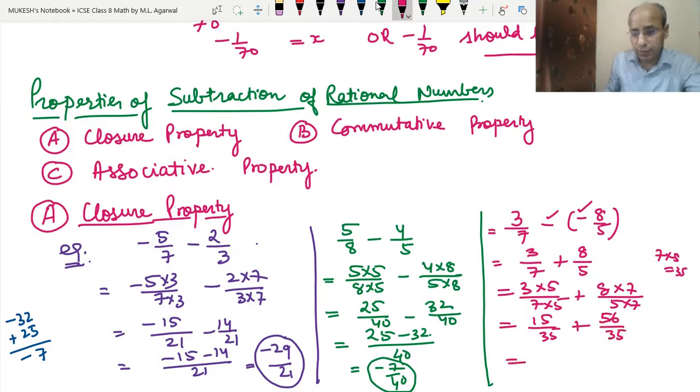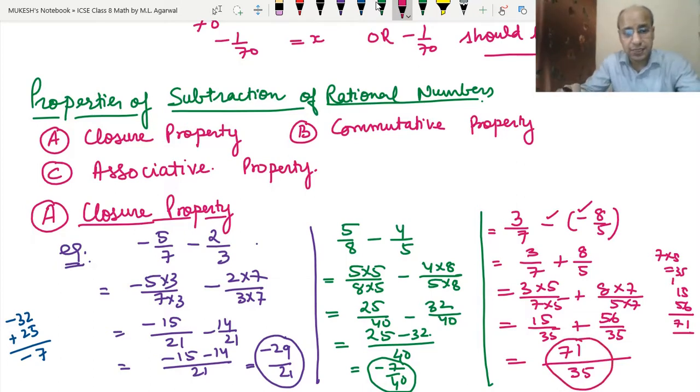Now we will write the common denominator 35. So we do 15 plus 56. 6 and 5 is 11, 1 and 1 is 2, and 5 is 7. Since both numbers are positive, the answer is positive: 71 upon 35. So this is also a rational number.